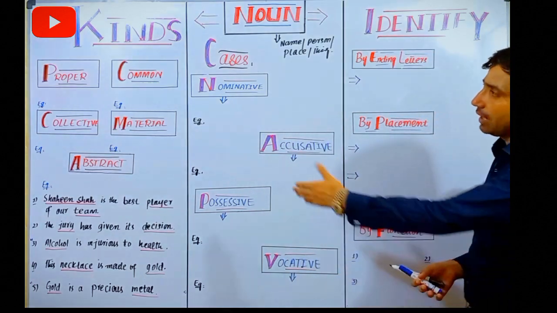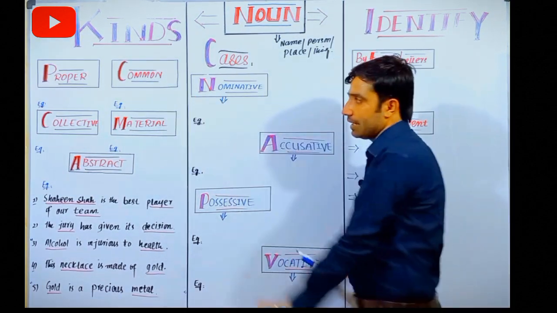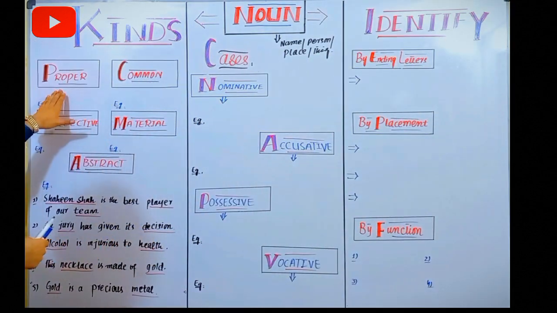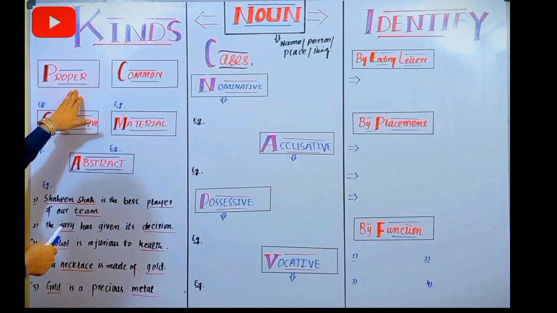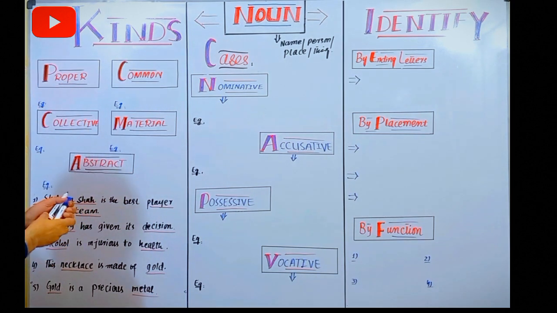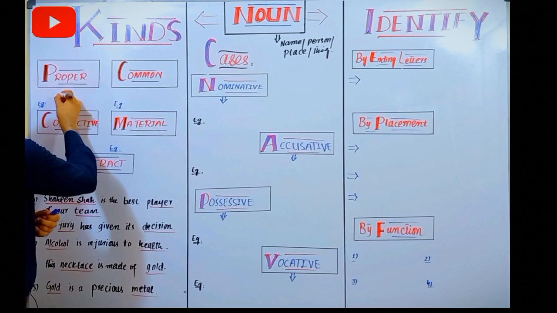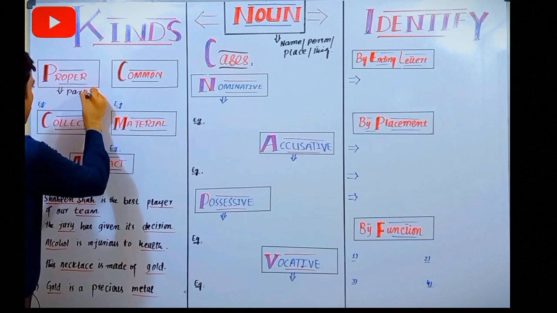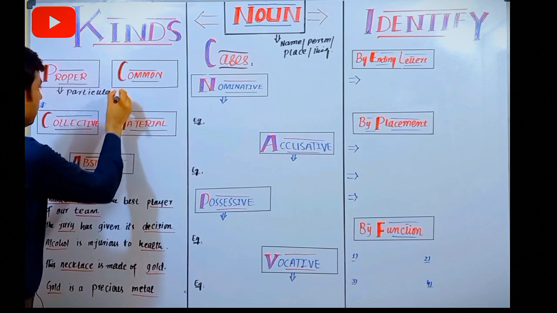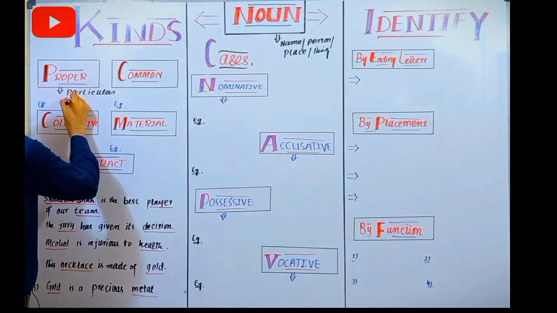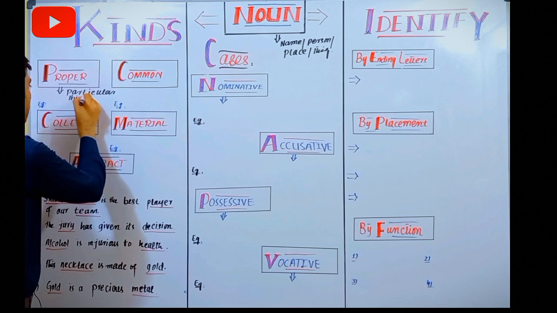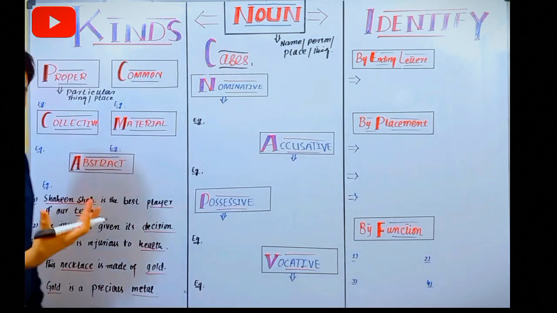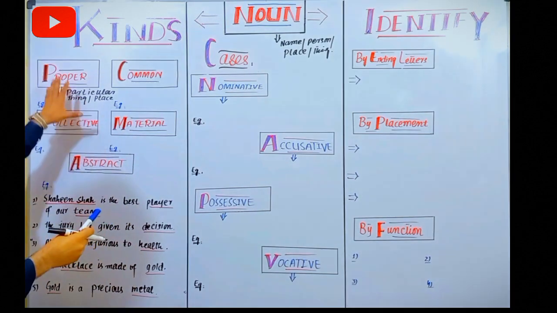First of all, I would like to narrate the kinds of noun, and initially I would like to tell you about the proper noun. Proper noun is a very basic thing that denotes a particular or specific thing or place, which is called your proper noun. किसी भी चीज़ के ख़ास जिसको हम कैटेगराइज कर देते हैं, नाम दे देते हैं, that belongs to your proper noun.